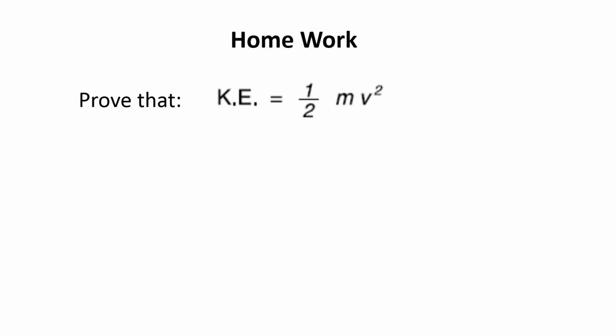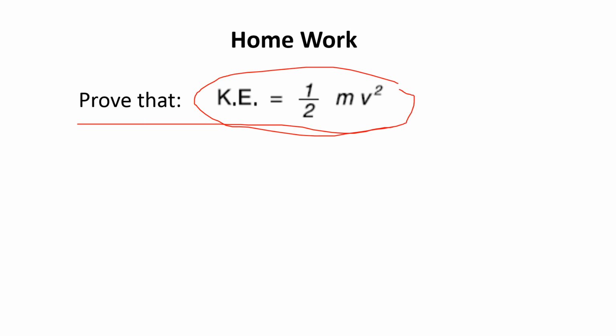So class, this is your homework. Prove that kinetic energy is equal to half mv square. This proof we have done in the previous slide in today's lecture. So you just have to write this derivation. You can also write the answer with the help of your book.